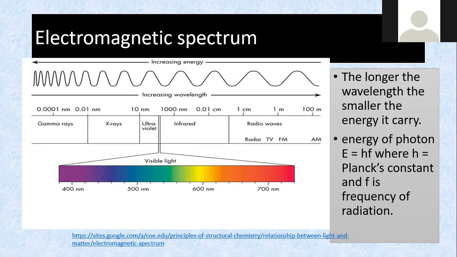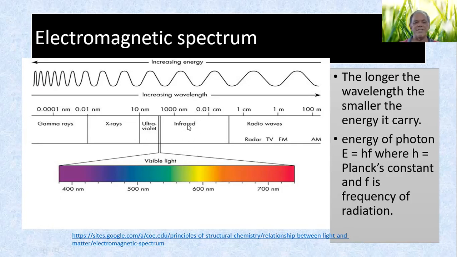So it means that the hotter body emits radiation of higher frequency. Higher frequency carries more energy. Ours is infrared, lower energy, lower frequency, because our body temperature is lower. Longer wavelength, infrared.